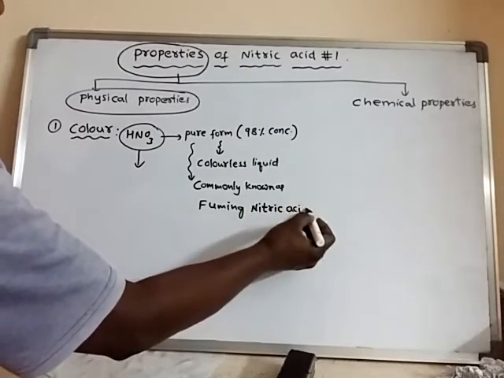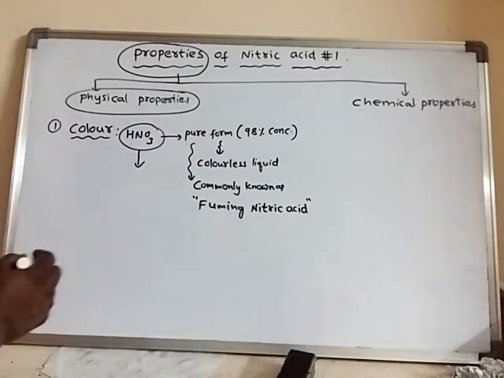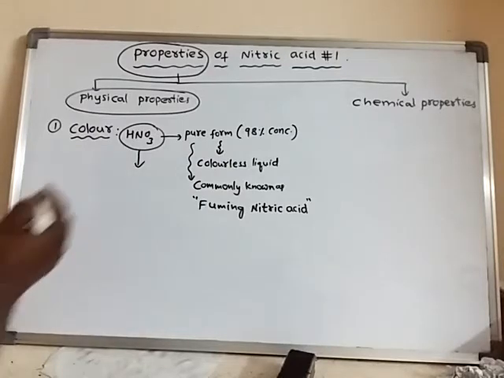So the pure form of nitric acid is called fuming nitric acid.